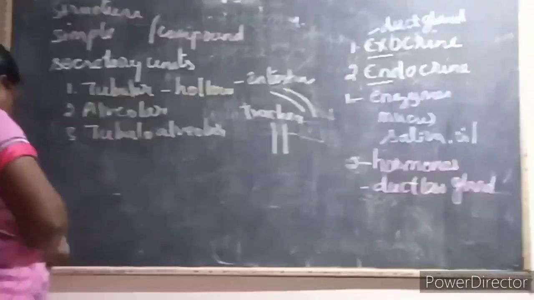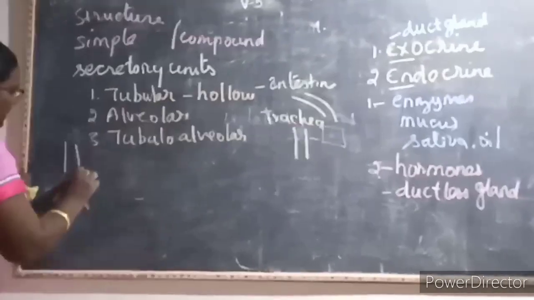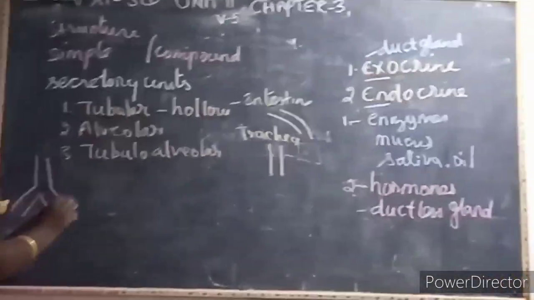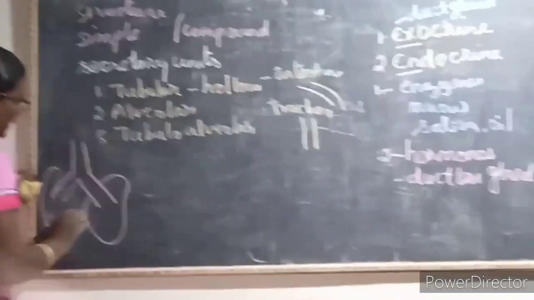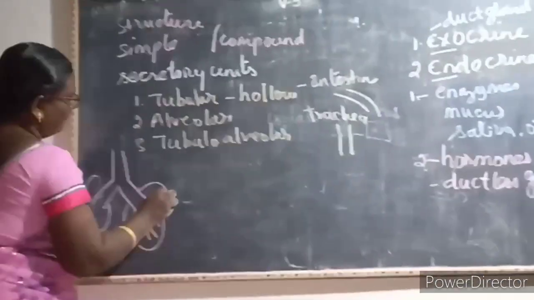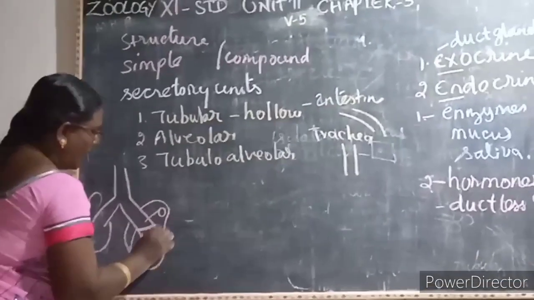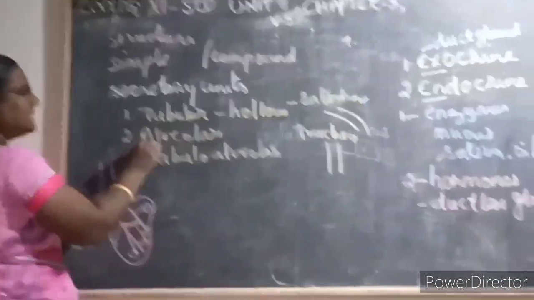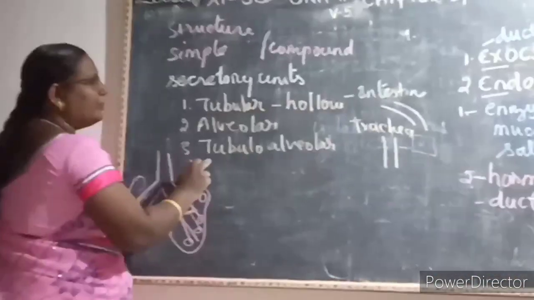Then alveolar or the air sacs, that is the bronchioles. The trachea divides into many branches, that is known as what? Bronchus. This bronchus, when it enters into the lungs, it is known as what? Bronchiolus. It ends with the air sacs or alveoli. Second one is an alveolar. Then what is this tubulo-alveolar?